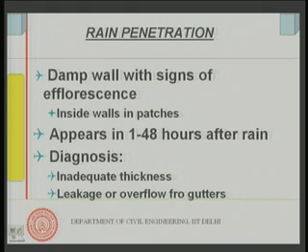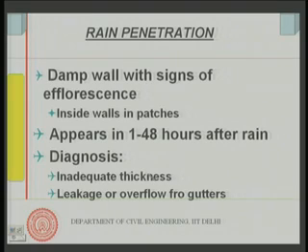So inadequate thickness could be one of the reasons. Now IS 1905, the IS code, deals with a little bit of rain penetration, and SP20 is the commentary on that particular code. It gives you some guidelines in tabular form. So inadequate thickness is the issue that has been dealt with, and what conditions call for what kind of thickness has been suggested in the code. We will look into that just now.